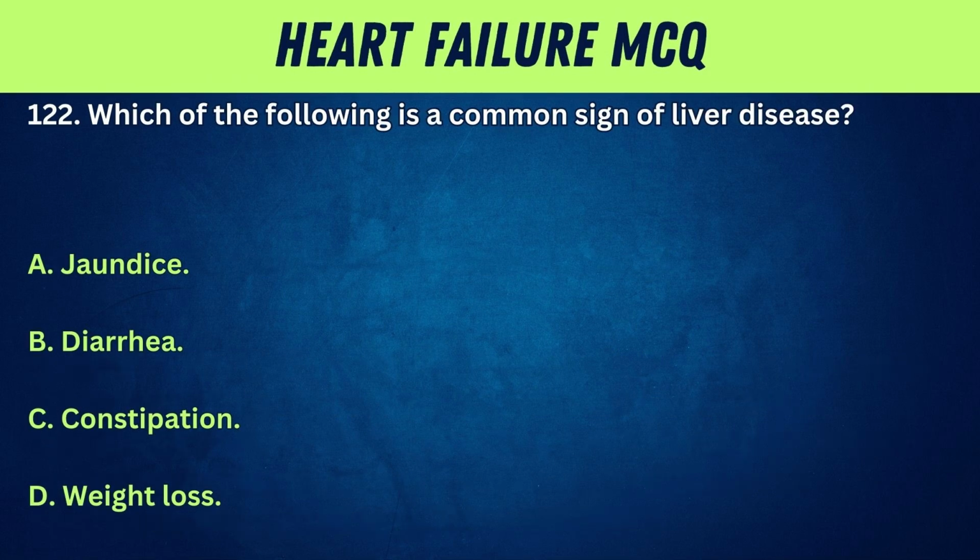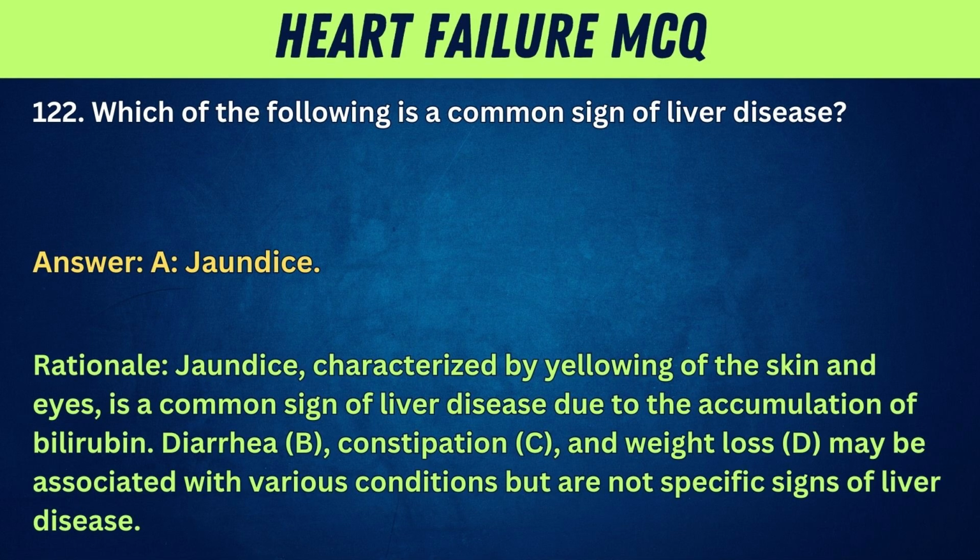122. Which of the following is a common sign of liver disease? A. Jaundice. B. Diarrhea. C. Constipation. D. Weight loss. Answer: A. Jaundice. Rationale: jaundice, characterized by yellowing of the skin and eyes, is a common sign of liver disease due to